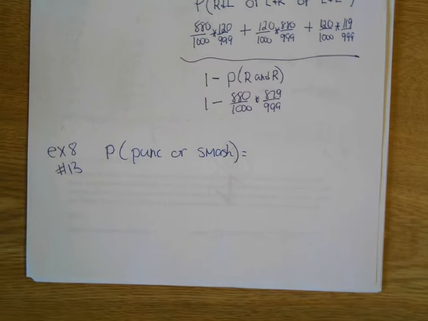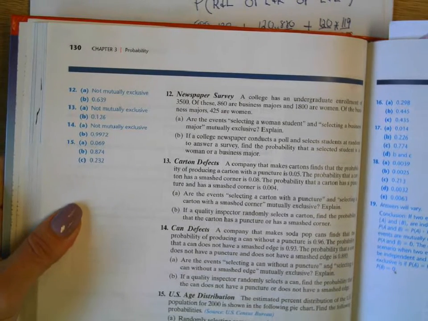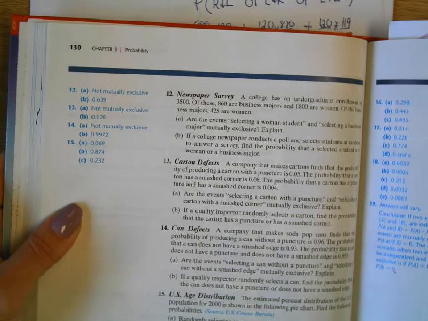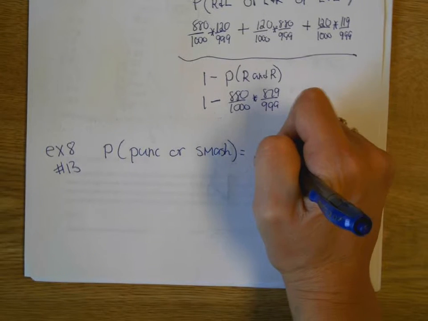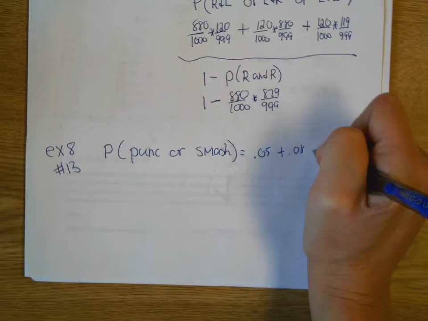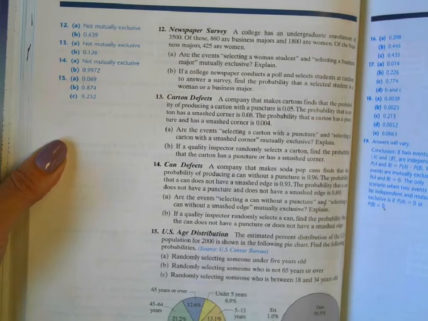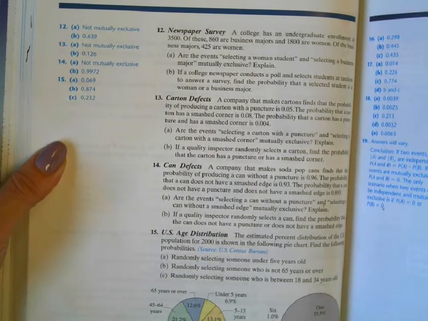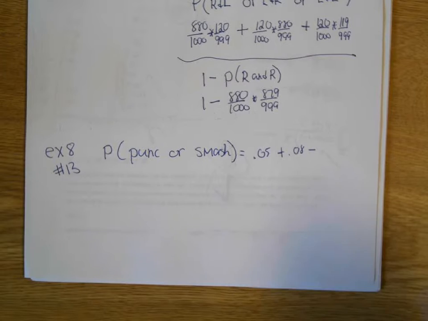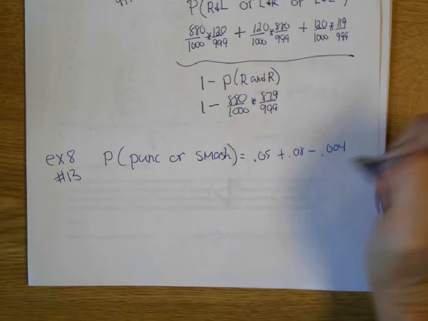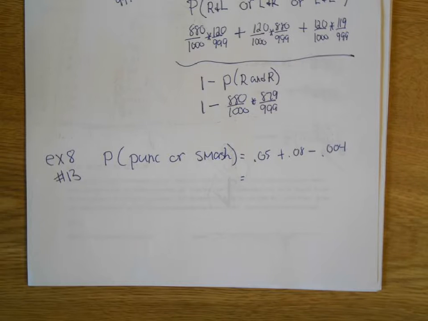So what was the probability of the puncture? 0.05. Smashed corner? 0.08. Anytime I add, I want to subtract any overlap, and the overlap was 0.004. They gave you all the values, you just had to know what to do with them. And then whatever that comes out, 0.126.